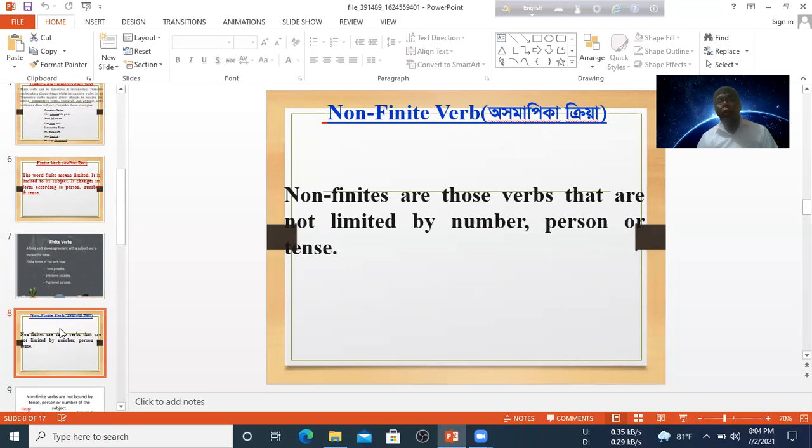Non-finite verbs are those verbs that are not limited by number, person or tense.